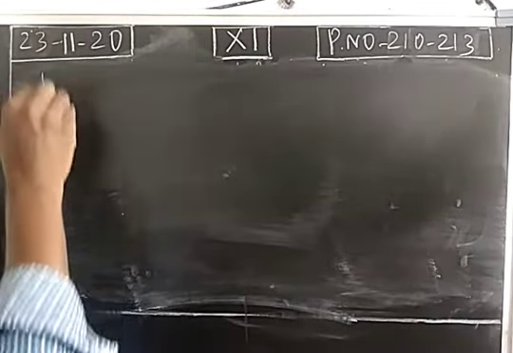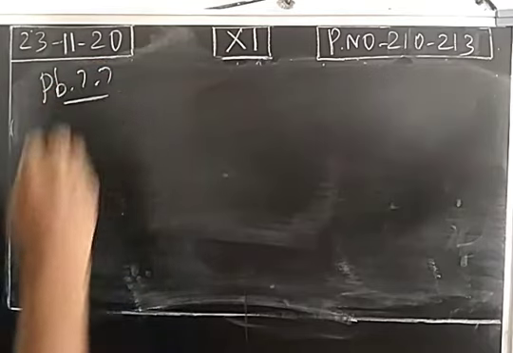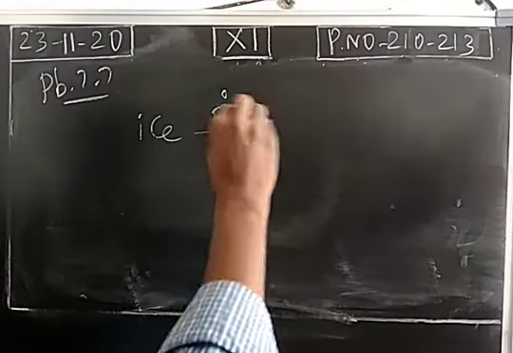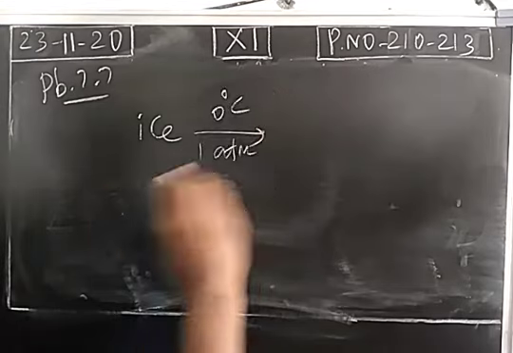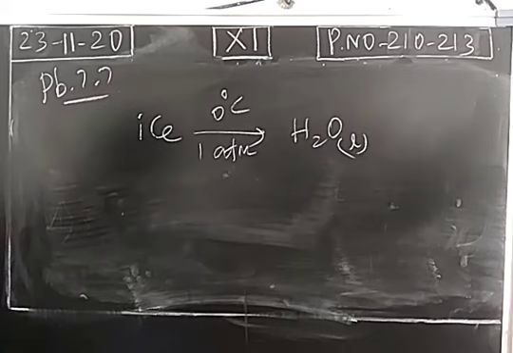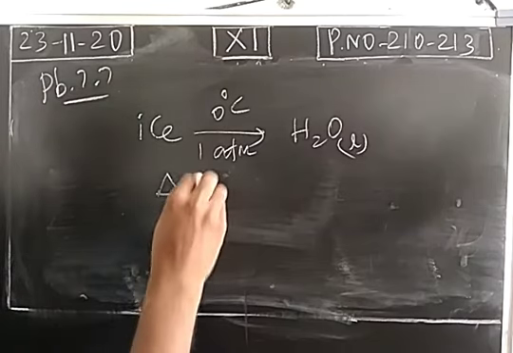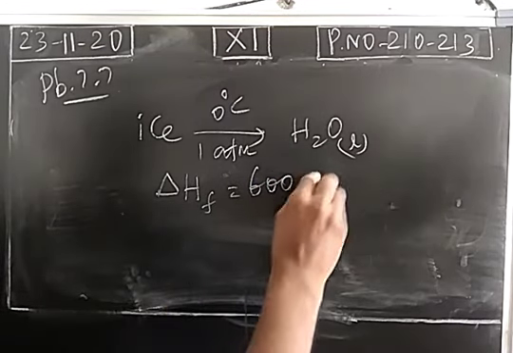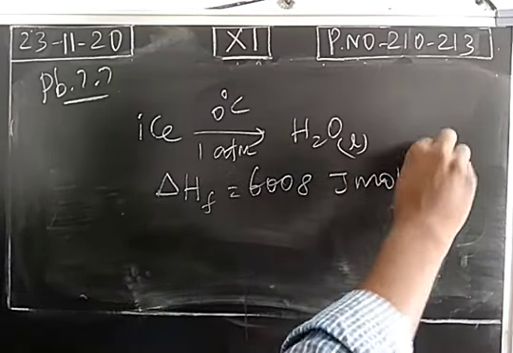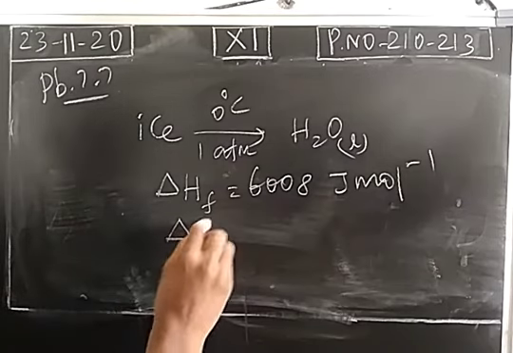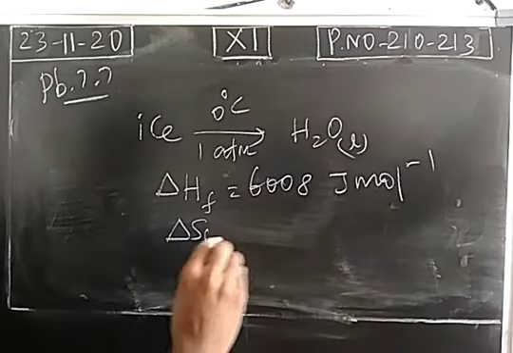Number 7.7. Consider ice which melts at 0 degrees Celsius and 1 atmospheric pressure to become liquid water. This is a fusion. The molar heat of fusion is 6008 joule per mole. Calculate the standard entropy change of fusion.